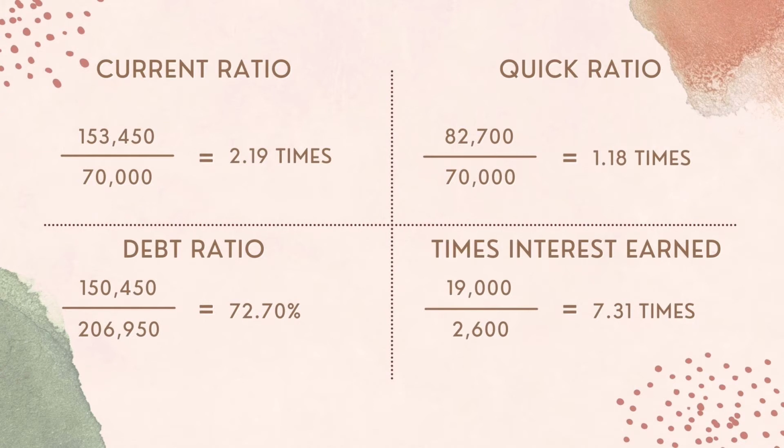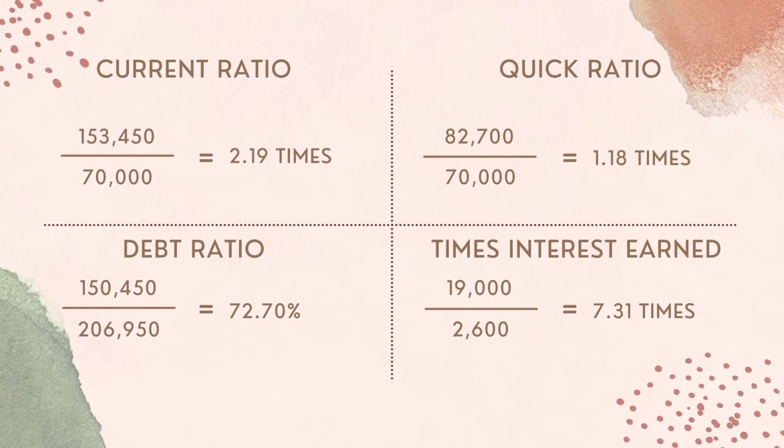Quick ratio is also one of the liquidity ratios. The formula is current asset minus inventory divided by current liabilities. The calculation will be 153,450 minus 70,750 divided by 70,000.